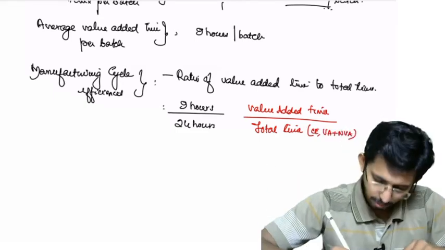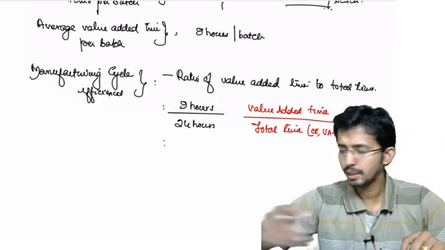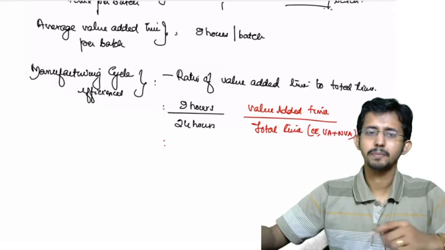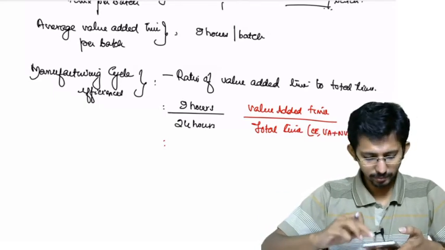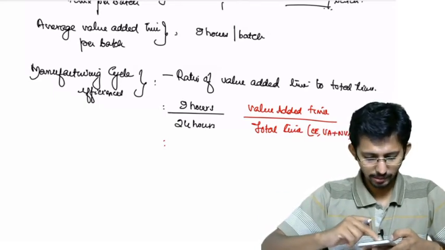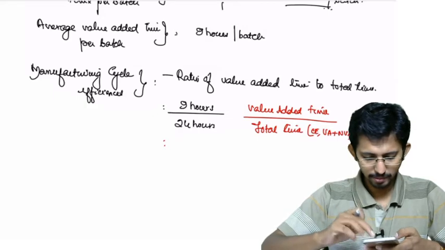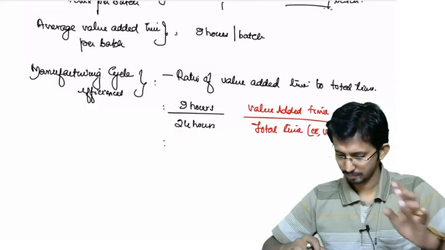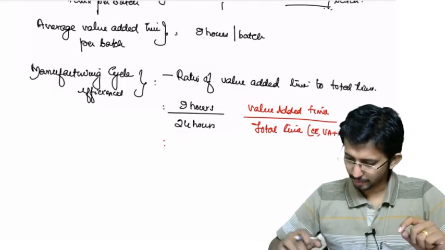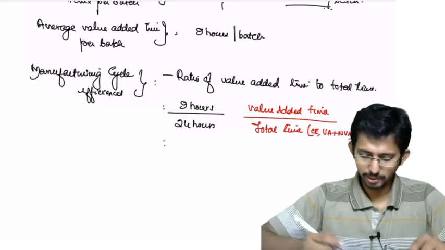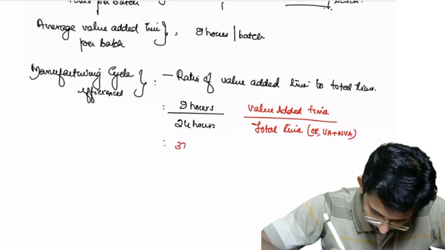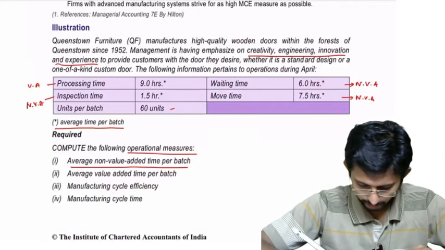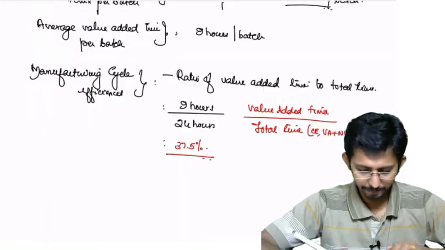So that will give you the amount: 9 divided by 24 will be 37.5%. Then there is one more question. Manufacturing cycle time.